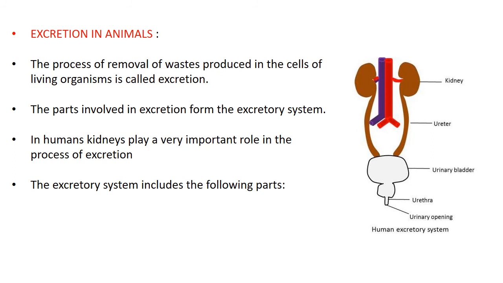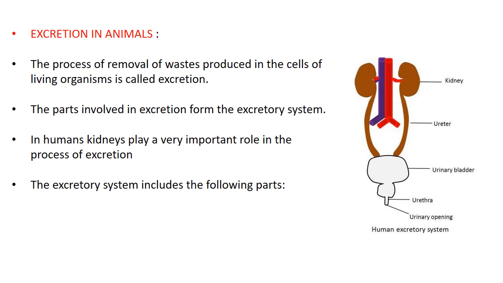Now, excretion in animals. Kidneys are one of the main organs in our body associated with excretion. The process of removal of waste produced in the cells of the living organism, we call excretion. The parts involved in excretion form the excretory system. In humans, kidneys play a very important role in the process of excretion. The excretory system includes a pair of kidneys. These kidneys are bean-shaped organs.